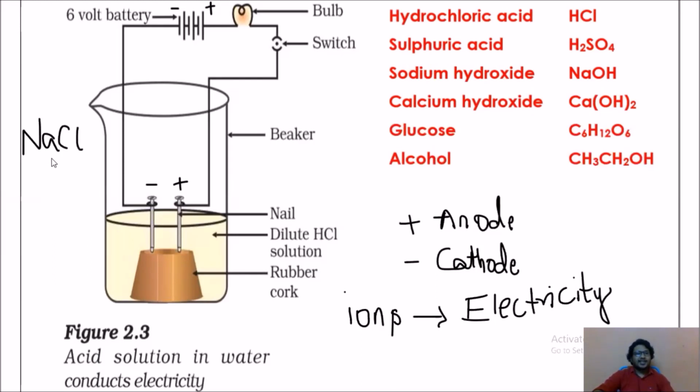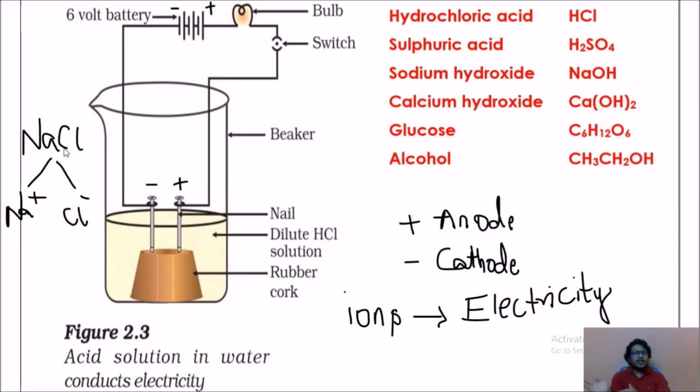After adding NaCl to water, NaCl splits into Na plus and Cl minus. Those two are ions, and I told you ions are responsible for electricity. Because of the salt, it conducts electricity.